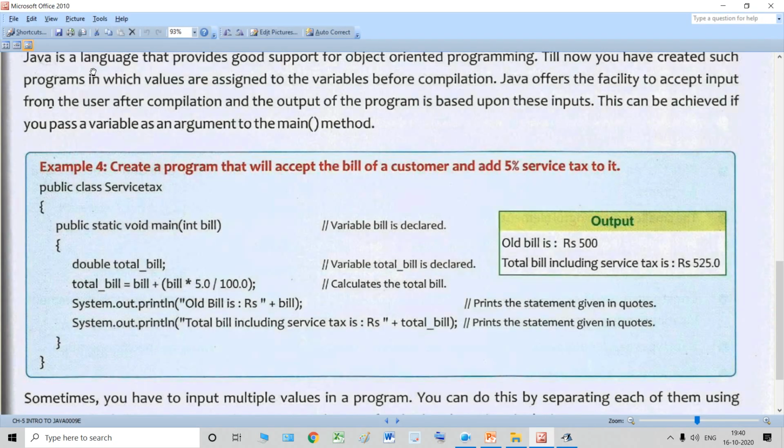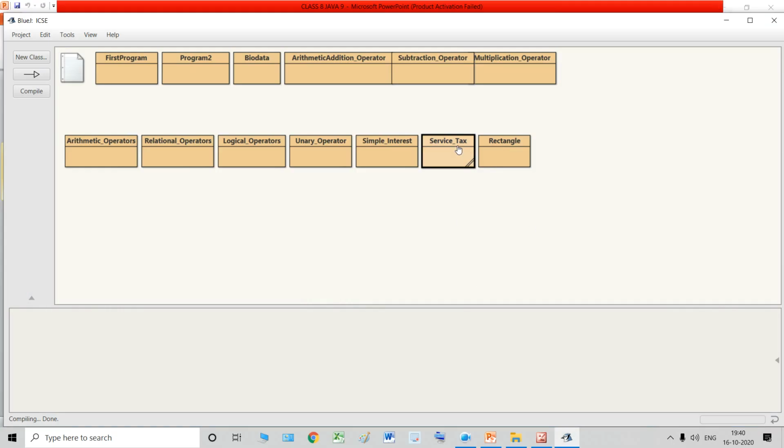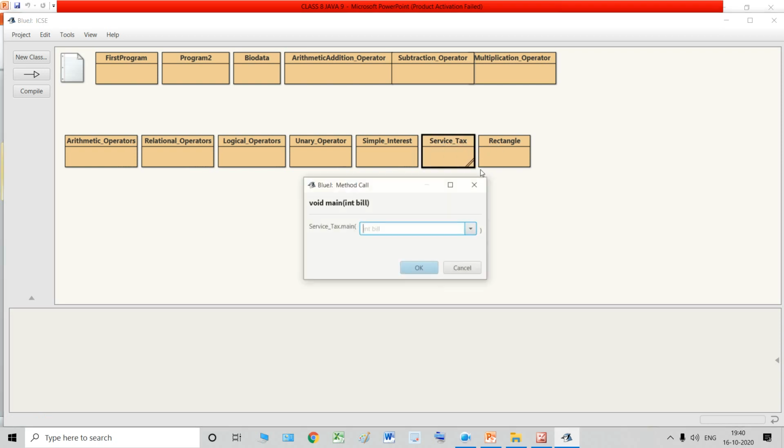How to give this? Close this program, then go to our class, right click on the class, go to void main int bill. Okay, now see, over here in this box we have to type the value of the bill. See, it's written int bill, so we have to give the value of int bill. Suppose you went to a restaurant and the bill was rupees 1000. Then you click OK.